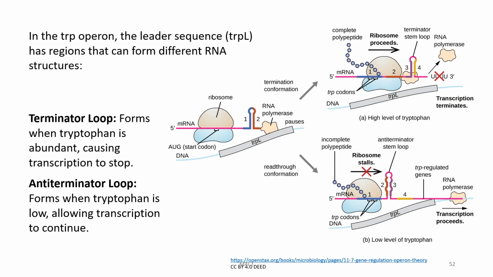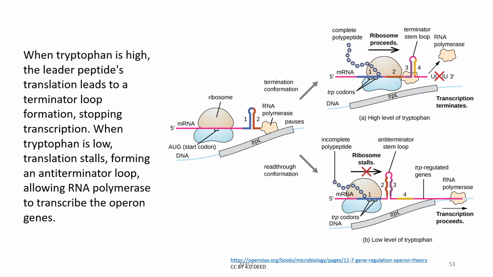In a trp operon, the leader sequence trpL has regions that can form different RNA structures. For example, the terminator loop forms when tryptophan is abundant, causing transcription to stop. Then an anti-terminator loop forms when tryptophan is low, allowing transcription to continue.